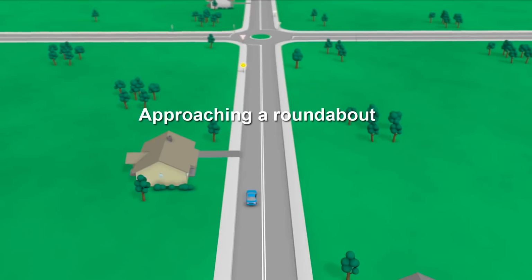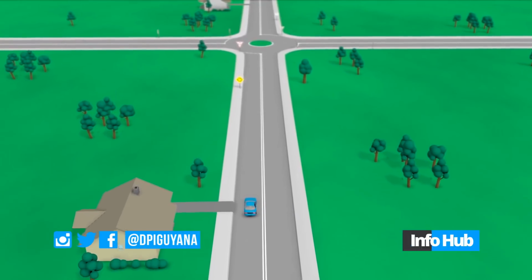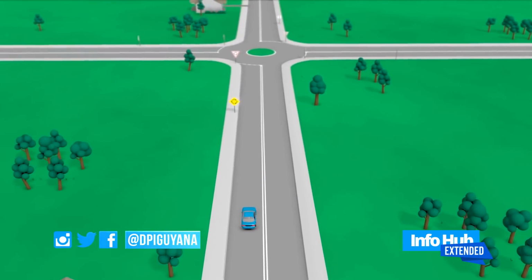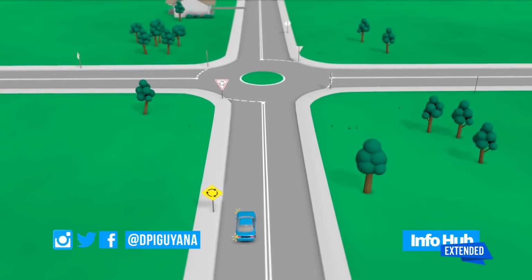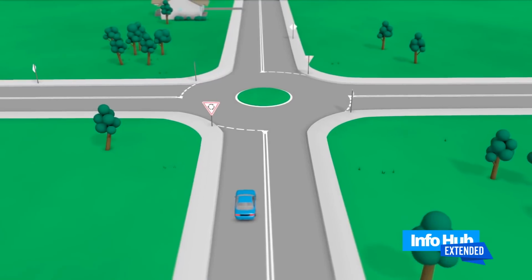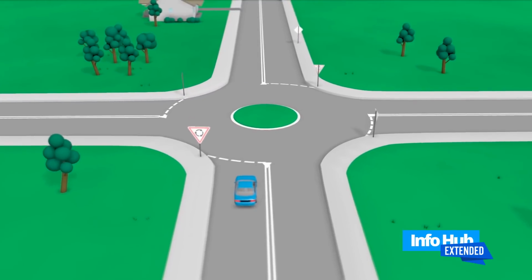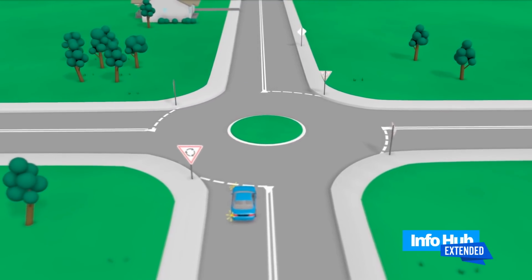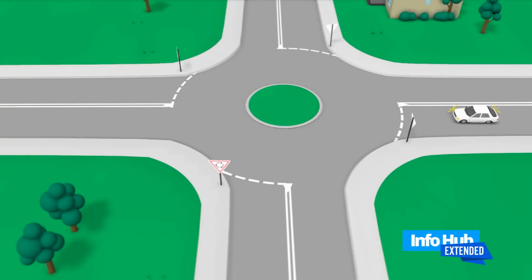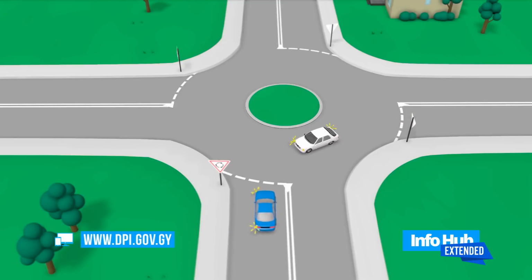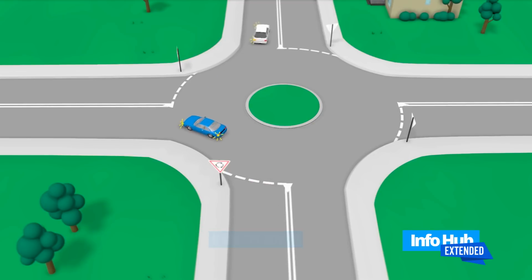Roundabouts. Approaching a roundabout. When you approach a roundabout, you must use your indicator if you intend to turn left or right or make a U-turn at the roundabout. You must give other road users sufficient notice of your intent to turn. Entering a roundabout. When entering a roundabout, you must slow or stop to give way to any vehicle already in the roundabout. You must also continue to use your indicators if you intend to turn left or right or make a U-turn.